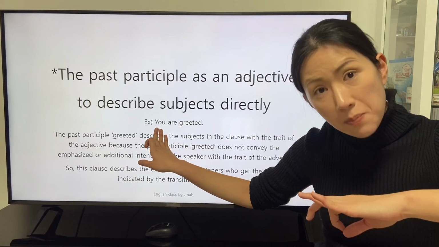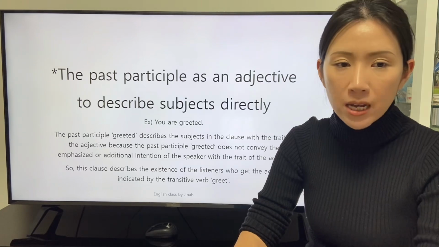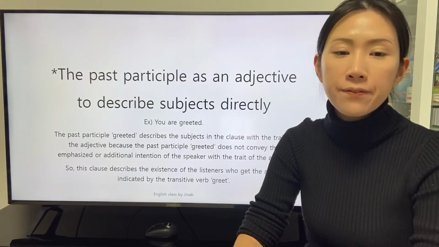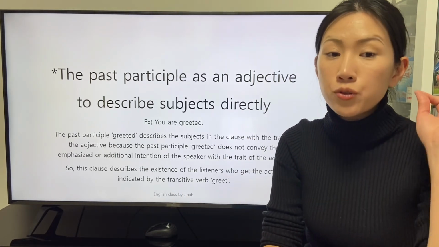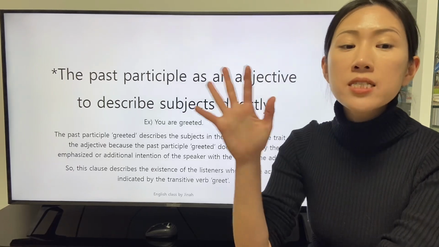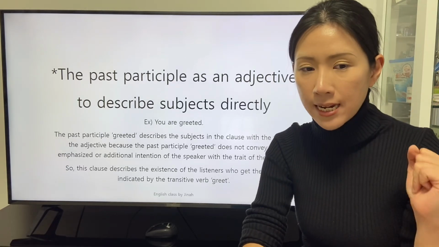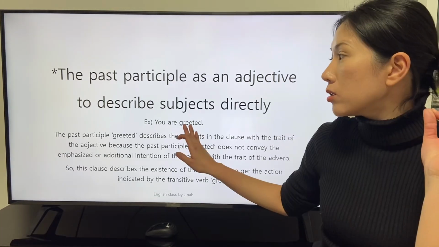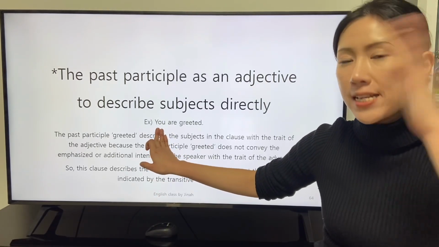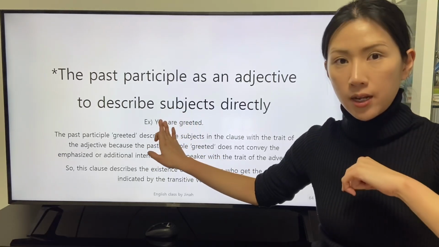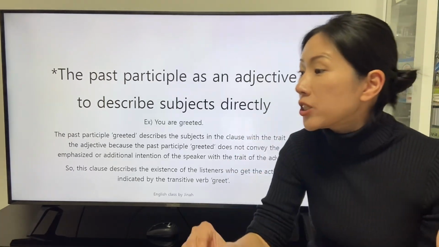The past participle greeted describes the subject in this clause with the trait of the adjective because it does not convey the emphasized or additional intention of the speaker with the trait of the adverb. So this clause describes the existence of the listeners who get the action indicated by the transitive verb greet. The past participle greeted describes the subject of this clause, who are the listeners, directly. The listeners who get the action exist.